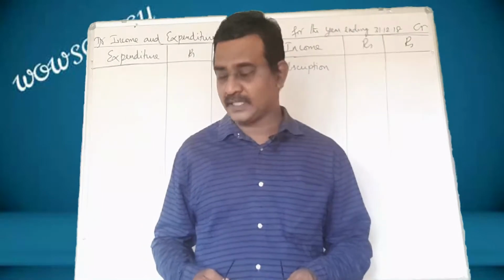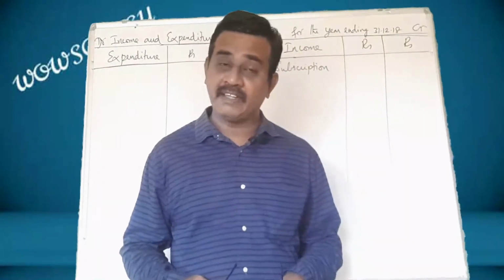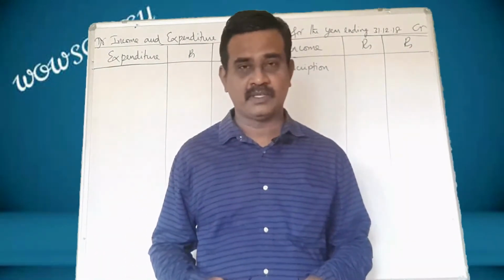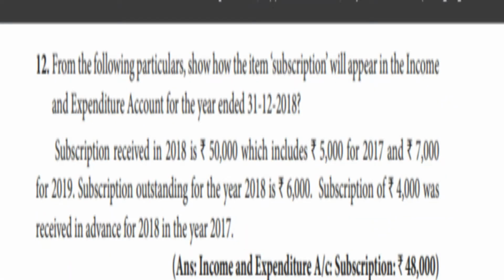Okay. Now let us go to sum 12, which is given on page number 75. Let me read out the sum. From the following particulars, show how the item subscription will appear in the income and expenditure account for the year ended 31st December 2018. Subscription received in 2018 is 50,000, which includes 5,000 for 2017 and 7,000 for 2019.